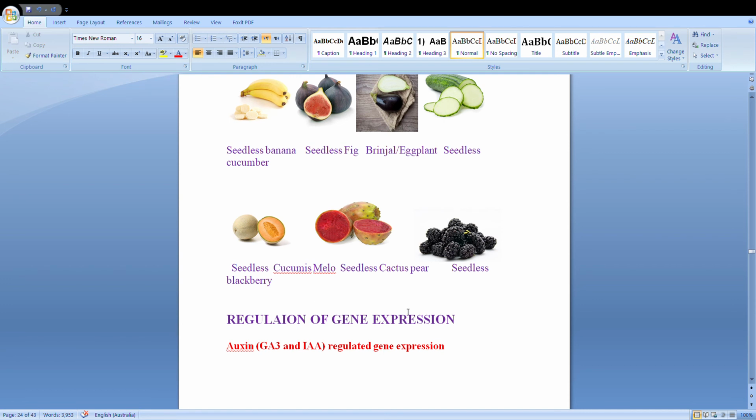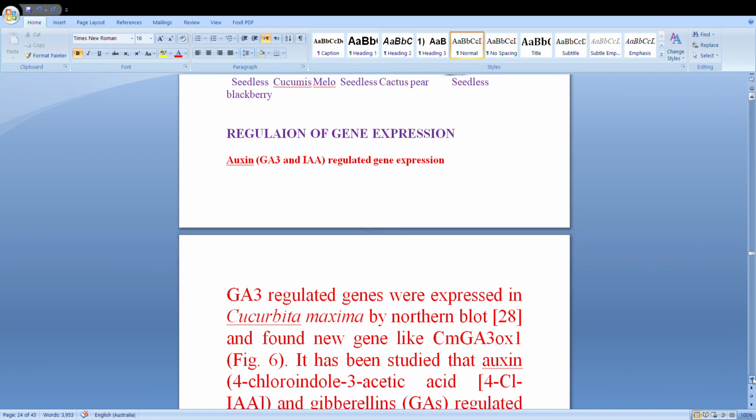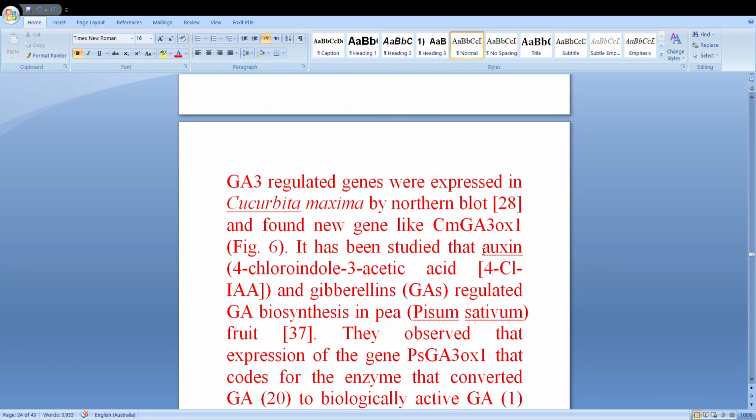And what we are doing, we are talking about hormone regulation of gene expression. Why are we getting this type of seedless fruit? Because there is a change of gene. That's how you can see here auxin and IAA regulated gene expressions. When you use the hormone, then it changes the gene characters. GA3 regulated genes are expressed in Cucurbita maxima by northern blot.